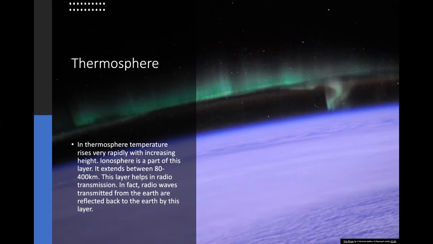Thermosphere. In the thermosphere, temperature rises very rapidly with increasing height. Ionosphere is a part of this layer. It extends between 80 to 400 kilometers. This layer helps in radio transmission. In fact, radio waves transmitted from the earth are reflected back to the earth by this layer.